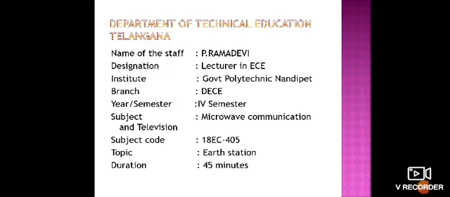The main work done in the satellite is done by the transponders, which are classified into types, single conversion transponder and double conversion transponder. A transponder is nothing but a transmitter and receiver combination in a satellite.